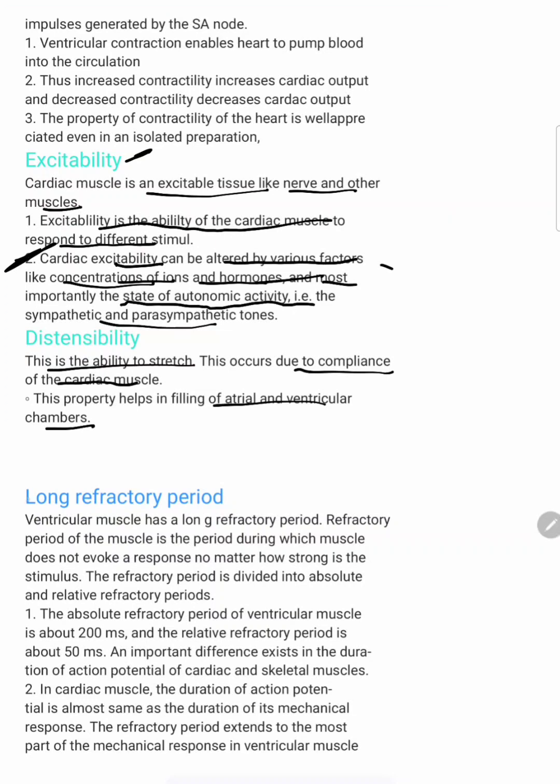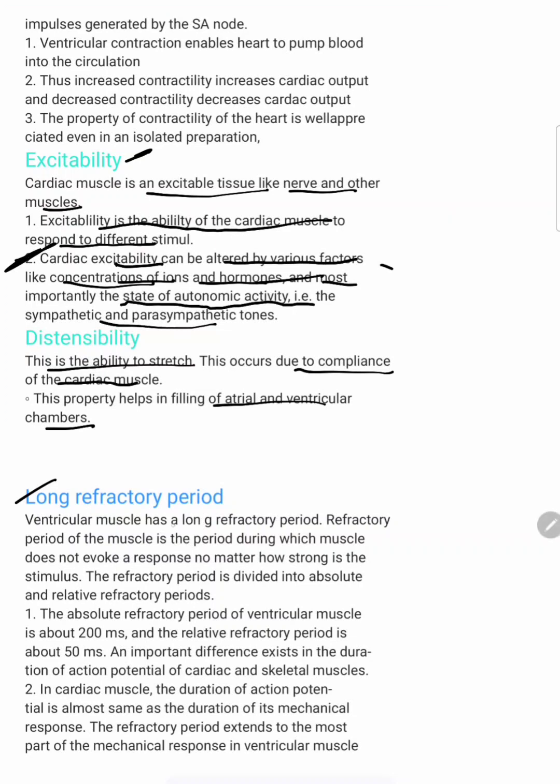Next property is the long refractory period. The definition of long refractory period is very important. In viva also, they ask why the heart doesn't get tetanized, while skeletal muscle and smooth muscle get tetanized. This is because the heart has a long refractory period, which does not allow the heart to get tetanized. Tetanus means there will be no response even though the stimulus is given. That is called tetanization.